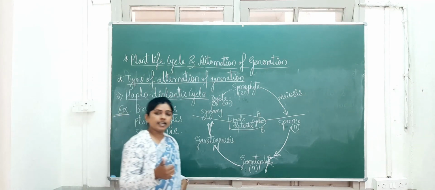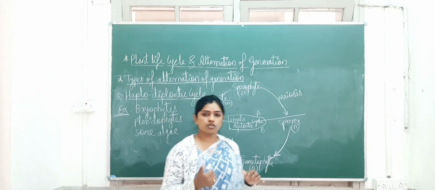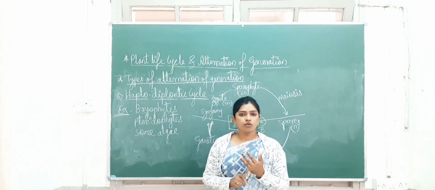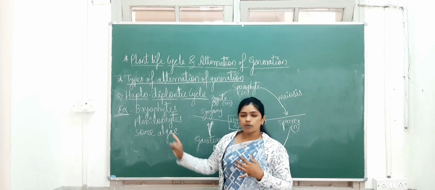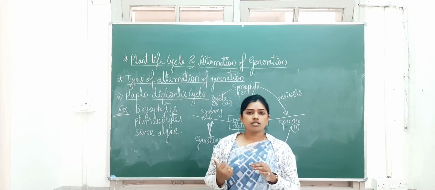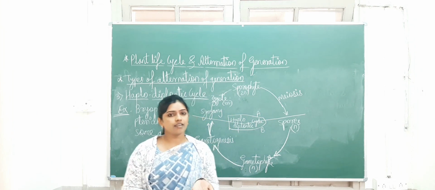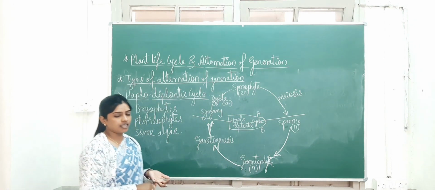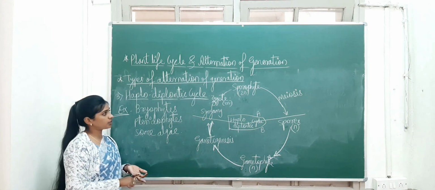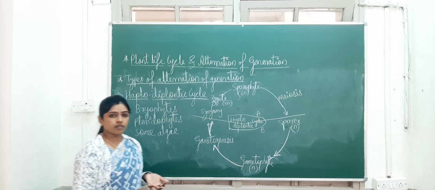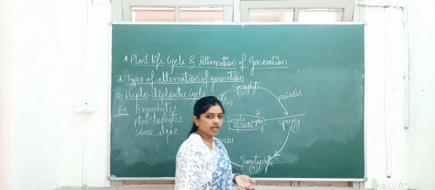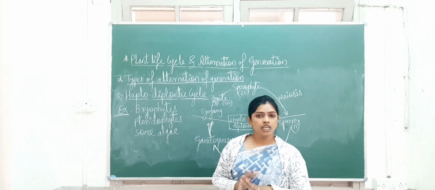Okay. So the majority of algae show the haplontic cycle, but a few of them show this haplodiplontic cycle. So this is about the plant life cycles and alternation of generation that we have studied in today's class. I think you have understood this concept. Okay, so this is the last point from the chapter Plant Kingdom. With this point the chapter is completed.